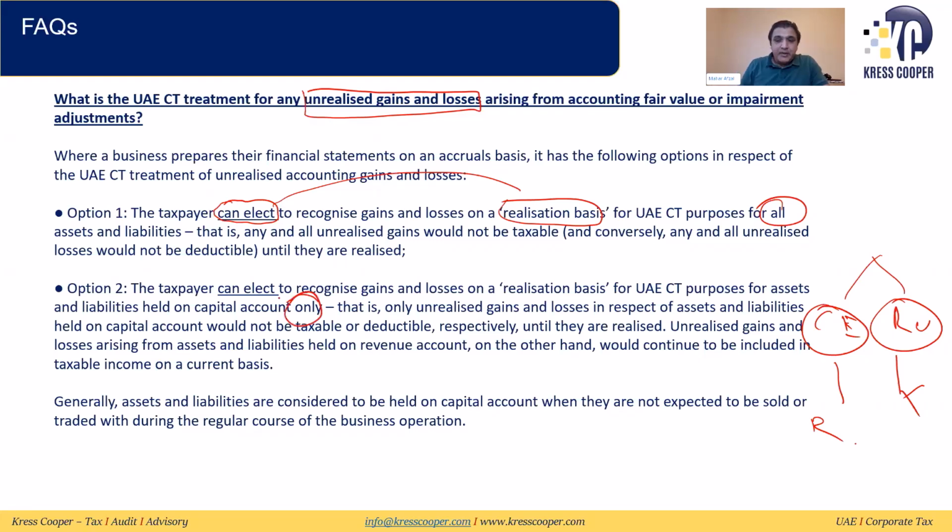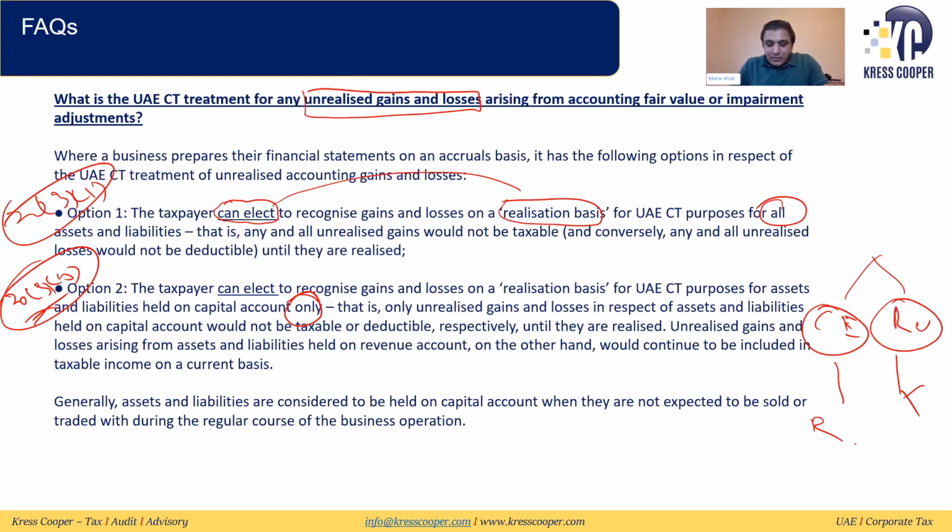This is important. This is Article 23(1)(b). So for all assets and all liabilities which are on the capital account, the taxable person can opt to pay tax on the accounting gains and losses on a realization basis.